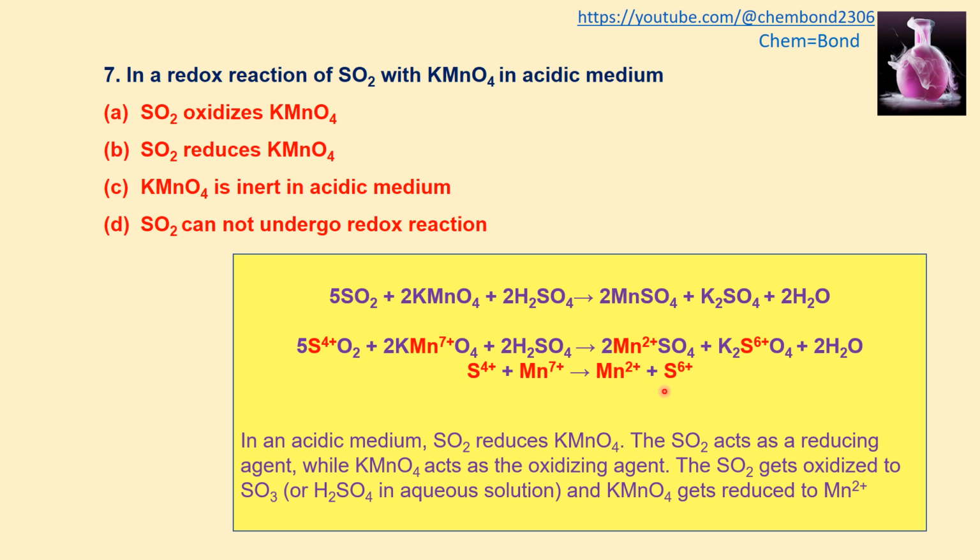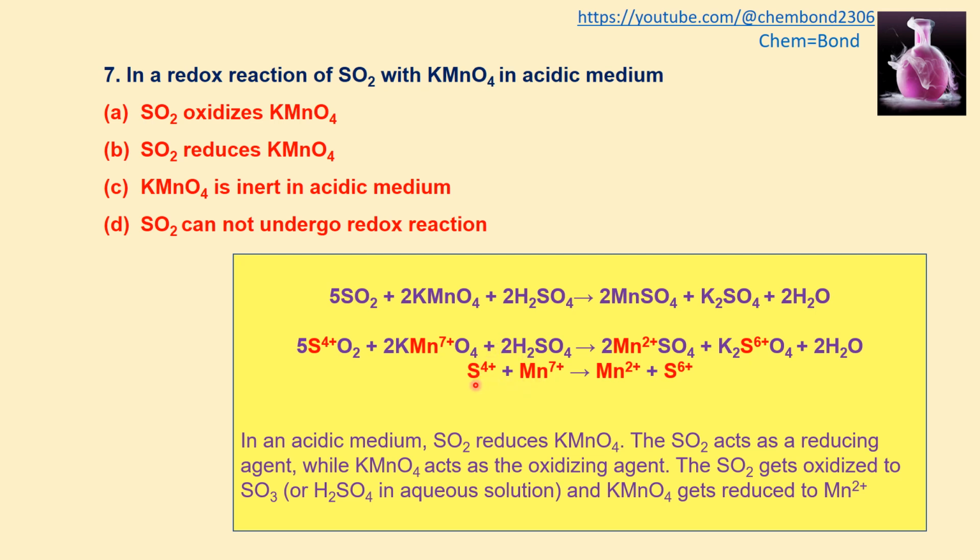If we look at this reaction, there is a loss or gain of electrons. Who will lose and who will gain? Sulfur changes from +4 to +6, which means that it will lose electrons, and those electrons are gained by the manganese.